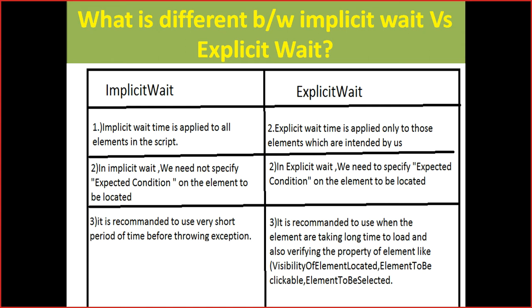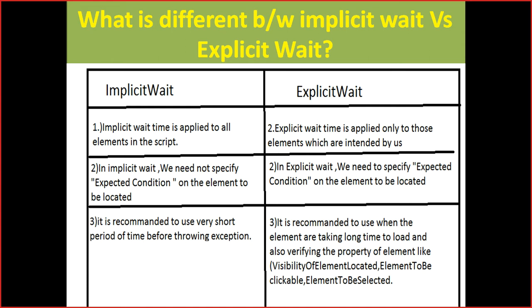Explicit wait is applied only to those elements intended by us. In implicit wait, we need not specify an expected condition on the element we located, and in explicit wait, we need to specify the expected condition on the element.